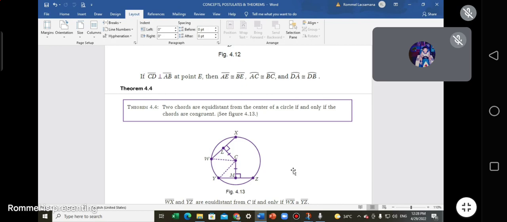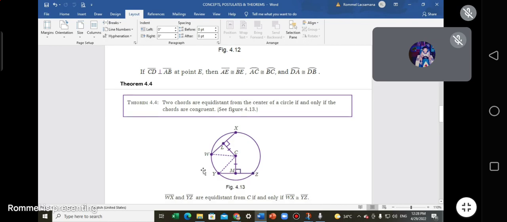Okay, again, identify which are the chords. Chords there, endpoint on the circle, endpoint on the circle. So we do have chords there: segment WX is a chord, and YZ is a chord. Okay. It says, two chords are equidistant from the center. Where's the center? It's the point C. If and only if the chords are congruent.